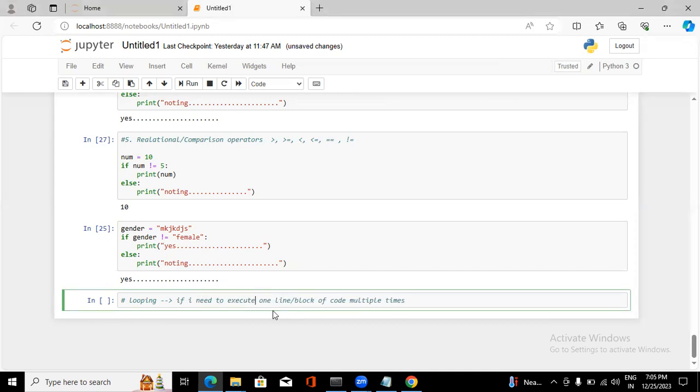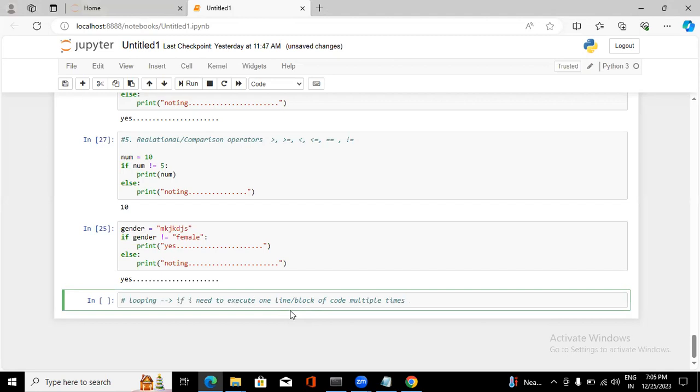So, I have one line or a block of code. A block of code means nothing but multiple lines. A single line or more than one line, you can consider as a block of code. If I need to run, execute, or repeat it more than one time, then I can go with looping.